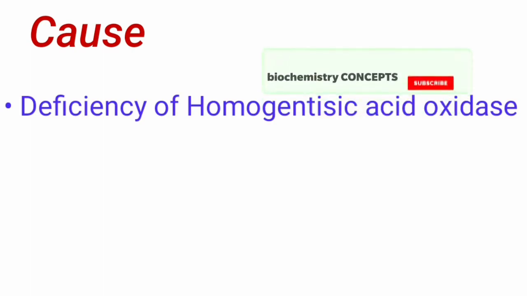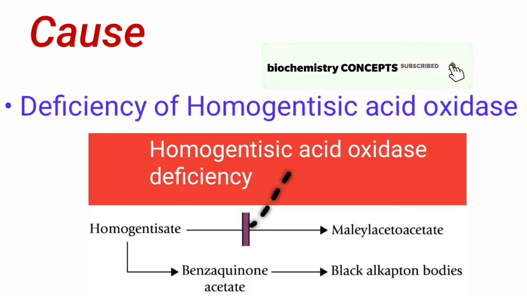Coming to cause, it is due to the deficiency of homogentisic acid oxidase, also called homogentisate oxidase. So this enzyme actually converts homogentisic acid into maleylacetoacetate. Due to a block in this reaction, because of deficiency of homogentisic acid oxidase, homogentisate is not converted into maleylacetoacetate, but it is converted into other products like benzoquinone, which undergoes polymerization to form black colored alkaptone bodies.